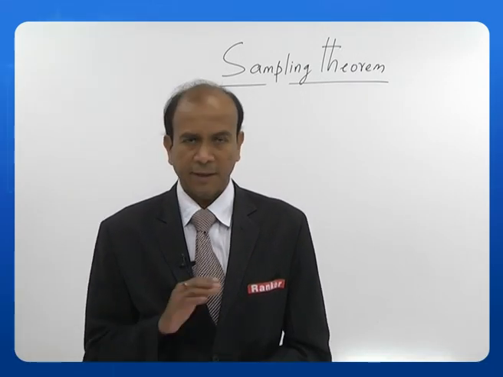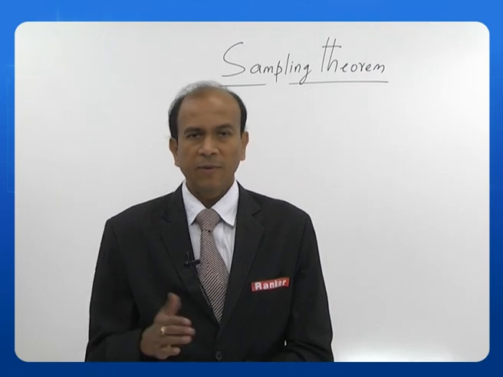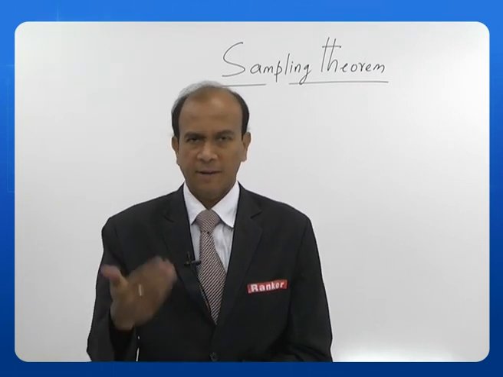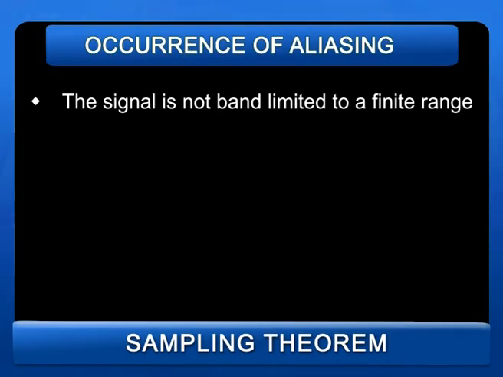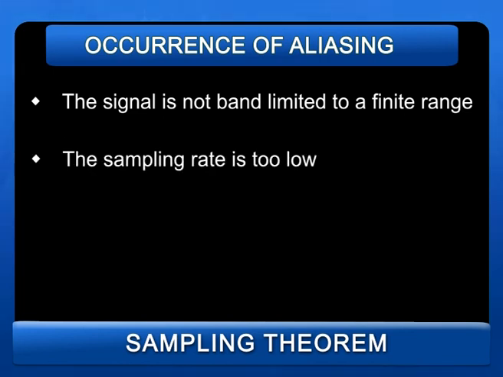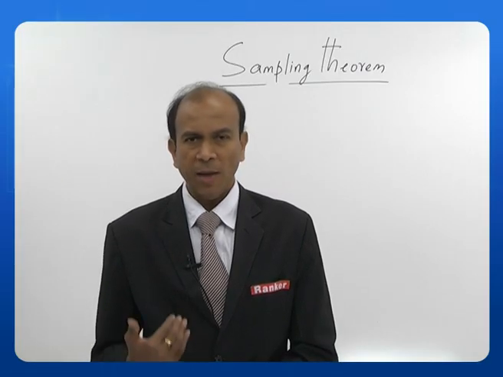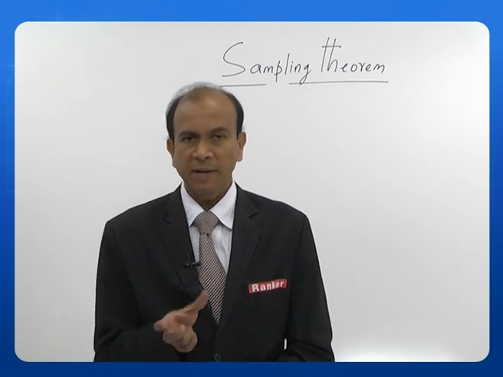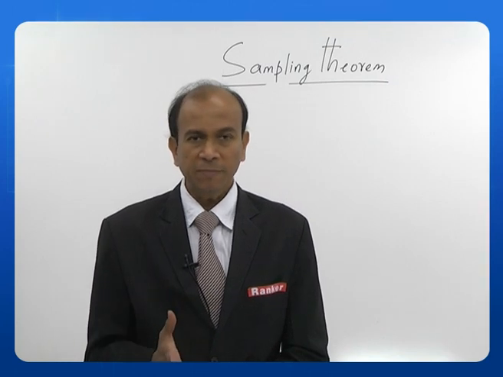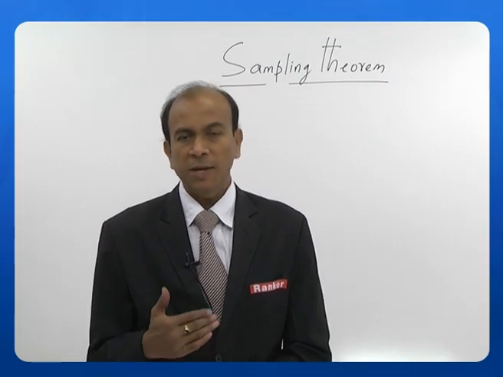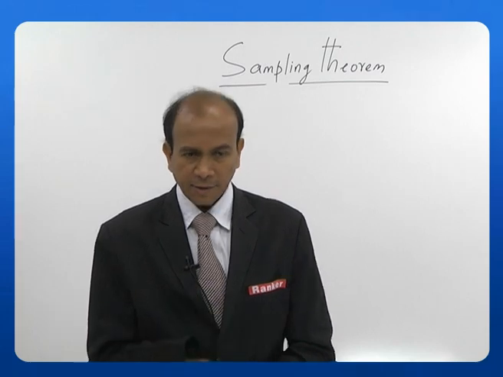How does aliasing occur? Okay. The first point is the signal is not band limited to a finite range. That is, there is no omega m properly defined or no Fm properly defined. The second point is the sampling rate is too low, that is, Fs is less than 2Fm. Sampling rate Fs ideally should be, as per Nyquist's theorem, greater than or equal to 2Fm. But if it is less than that, that is the sampling rate is too low, aliasing occurs.